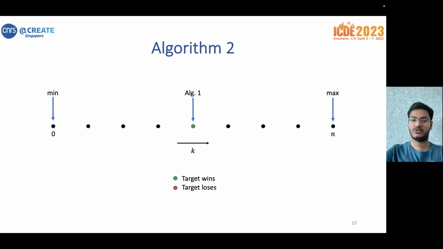If the candidate wins for that value, then we set the maximum value to be equal to the current value and repeat the process. If the target loses, then we set the minimum value to be equal to the current value and repeat. Now here for the current value, the target wins. And now the bounds have converged. So the current value is returned as the value of k star.